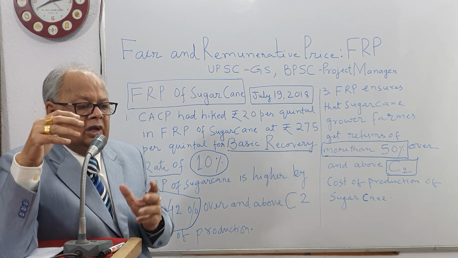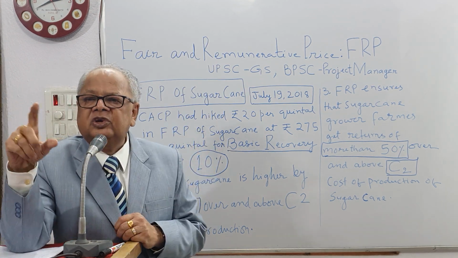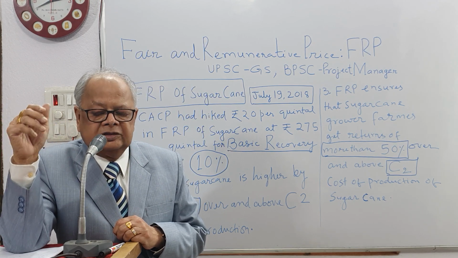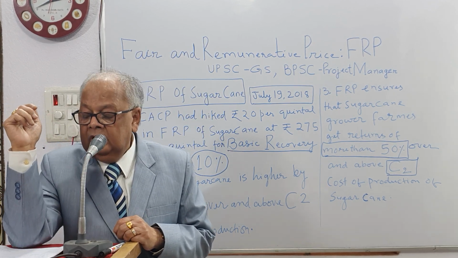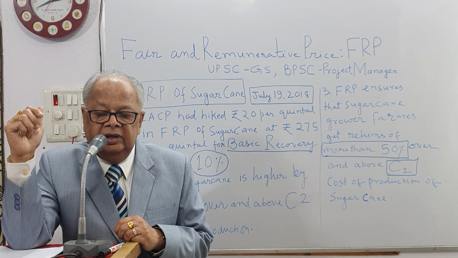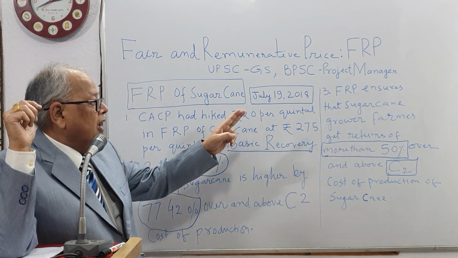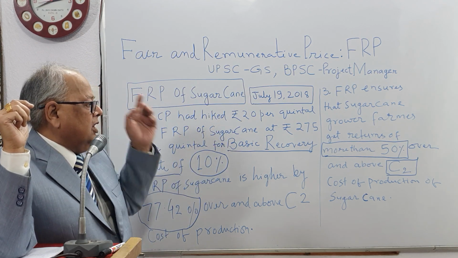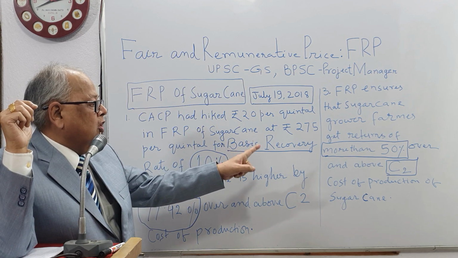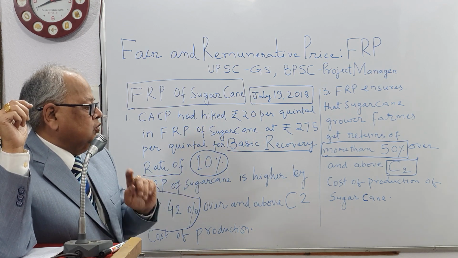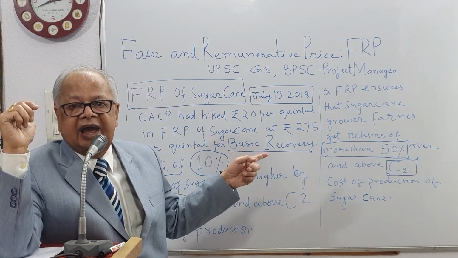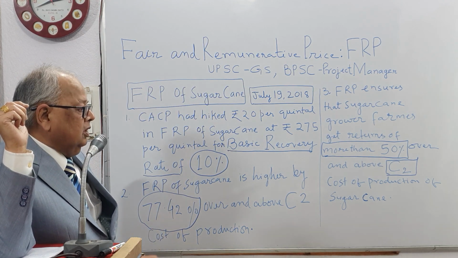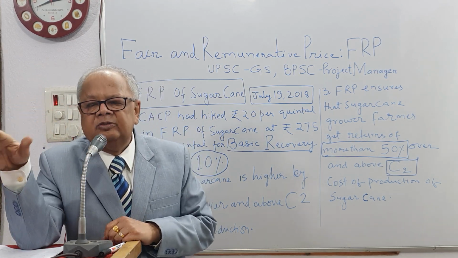This is to provide a larger share of the profit to the efficient farmers who are maintaining 10% recovery. But again, we see that FRP ensures that sugarcane growers get a return of more than 50% over C2, and this is actually calculated to be 77.42% over the cost of production. This is optimistic.